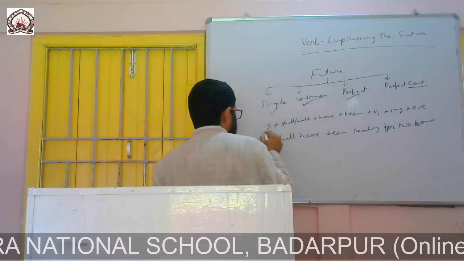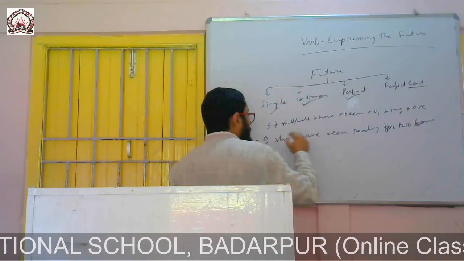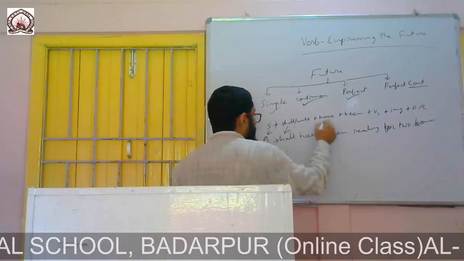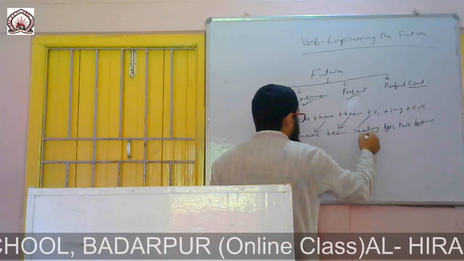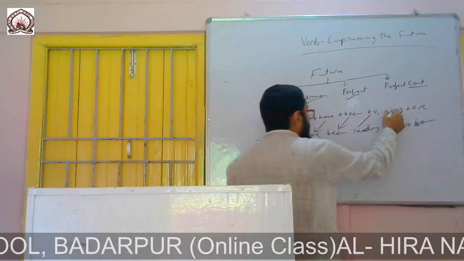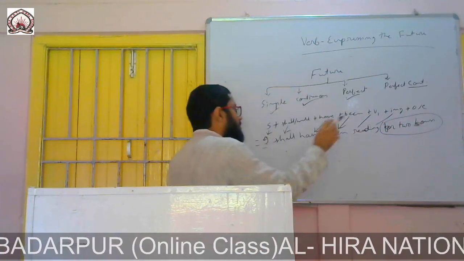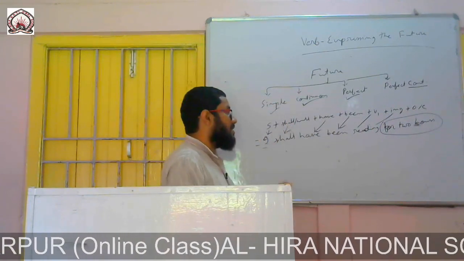Okay, this sentence has followed completely the rule of future perfect continuous tense: subject, shall have been, verb 1 read, ing has been added also, and the finishing part.